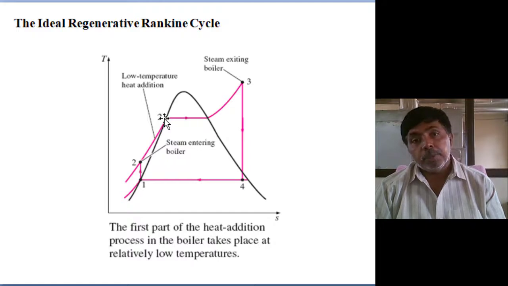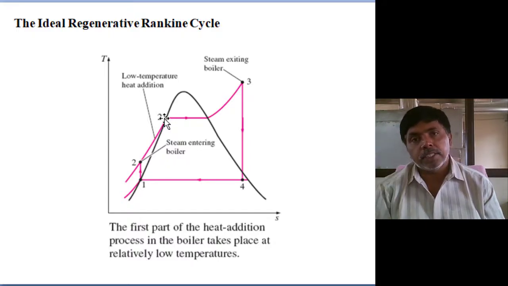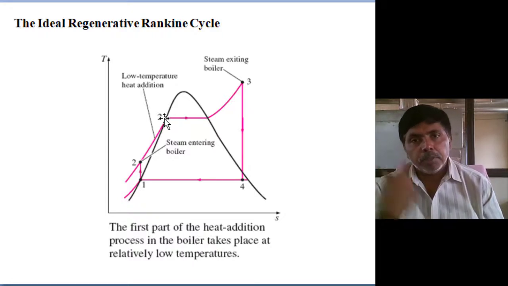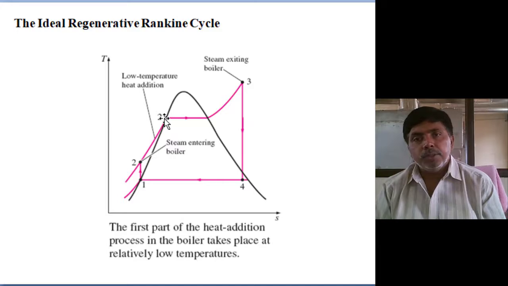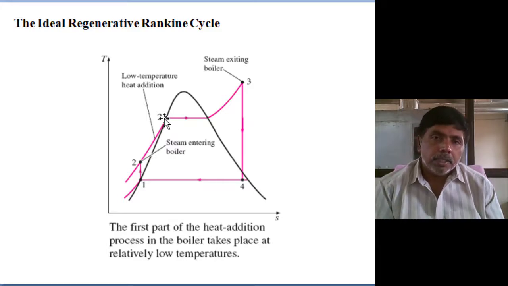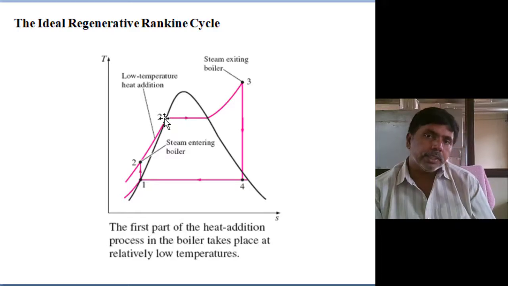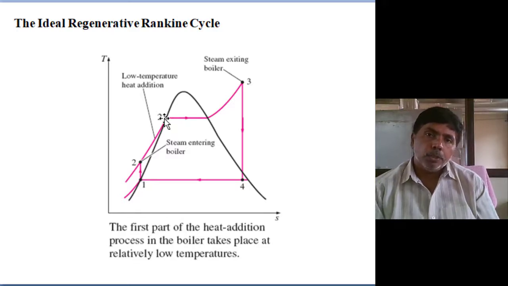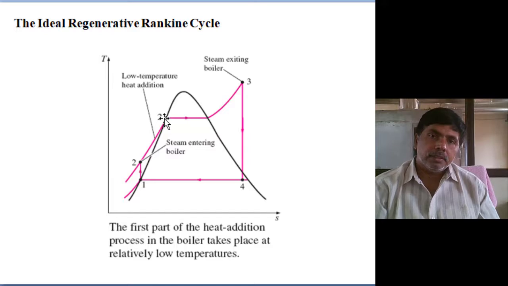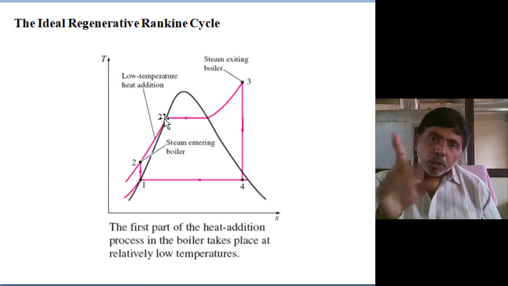Okay, what is the temperature difference? Boiler temperatures are 600-700 degrees. The maximum temperature is 650. Furnace temperature you will get 900 to 1000 degrees. But the inlet temperature is 40 to 50 degrees or 60, 70 degrees. So more temperature difference will lead to entropy generation.